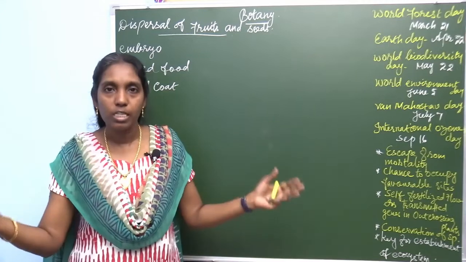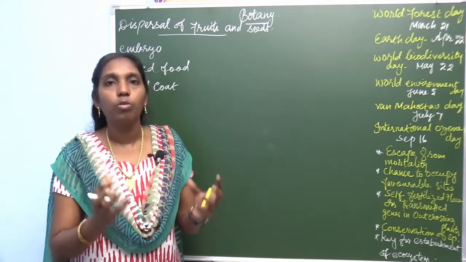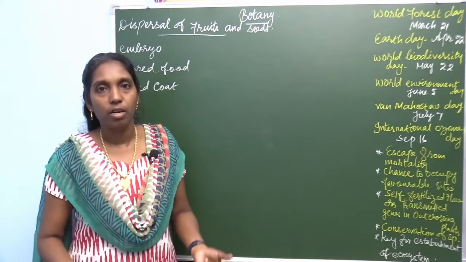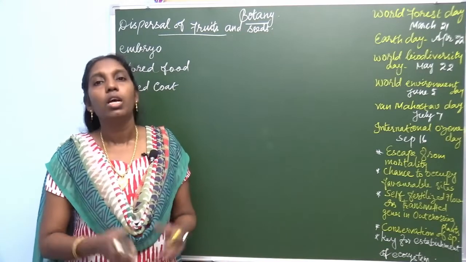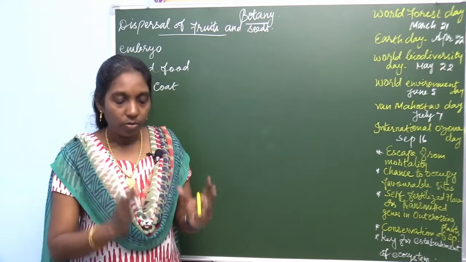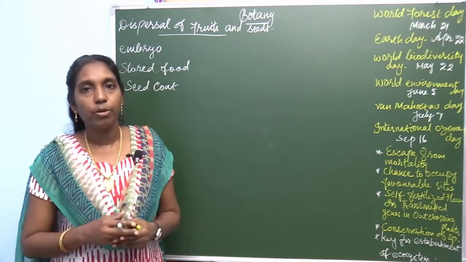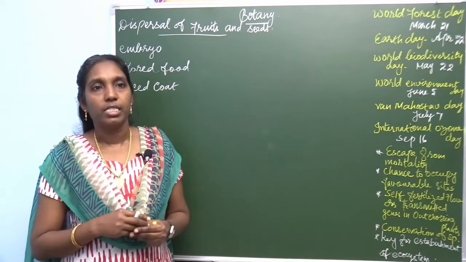If the seeds are not dispersed from the parental plant, all the plants are crowded together. The seedlings, when the seeds fall down, crowd together or colonize within the same place. To avoid this, they can be distributed to different places.